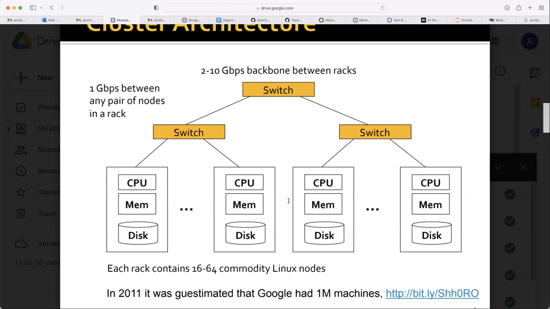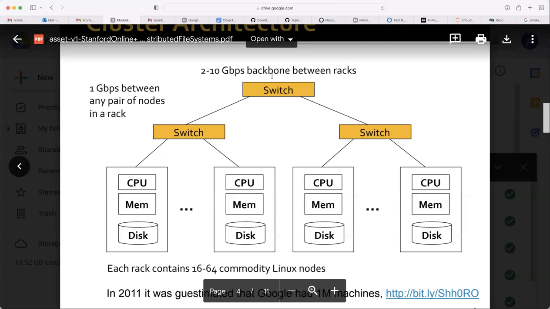On top of those switches, again, those switches are connected to another switch. So 1 Gbps between any pair of nodes in a rack, and a 2 to 10 Gbps backbone between racks. So how much load you can put in one rack, then in one switch, then how many switches can be connected with one switch, all those things are given here.